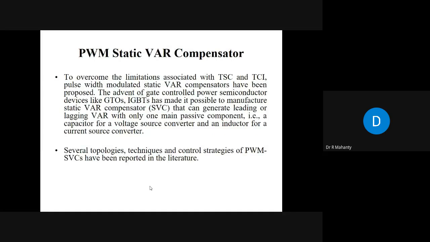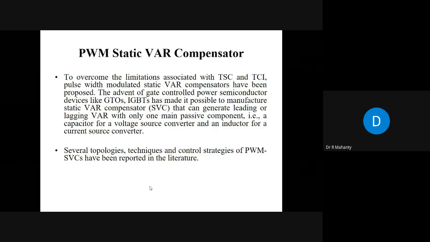Before that, let me discuss the static VAR compensator. To overcome the limitations associated with thyristor switched capacitors and thyristor controlled inductor, pulse width modulated static VAR compensators have been proposed.